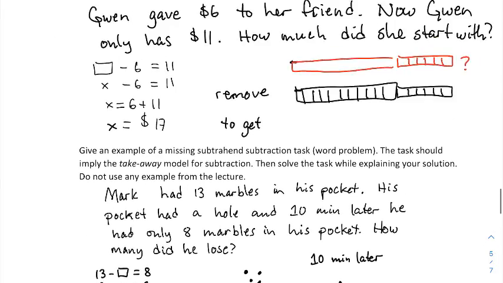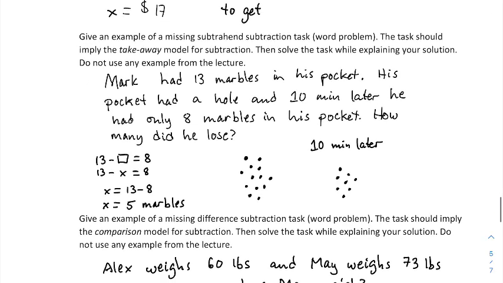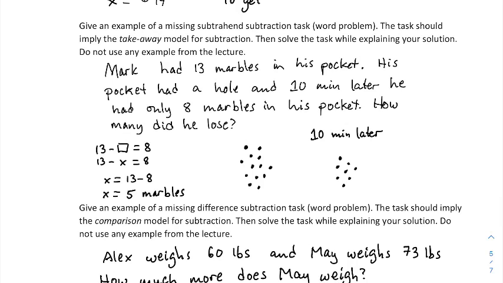Now, I suppose you could generalize and say, hey, you always solve a missing minuend task by adding the subtrahend and the difference and turn it into some sort of rule. But the problem about rules is when students memorize rules and then use them, they don't necessarily have a conceptual foundation that lends plausibility or credence or reasonability to the rule. It's better that students have a conceptual foundation and that they produce rules themselves based off their conceptual foundations. Rules should never be taught in place of understanding, as a replacement of understanding.